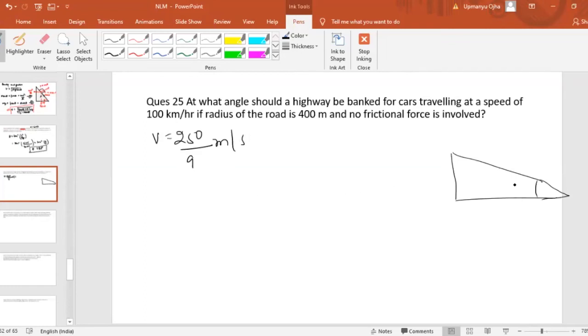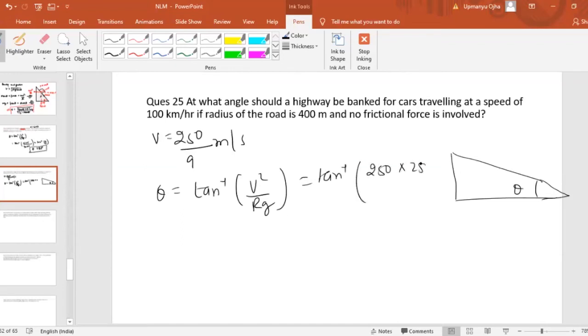Now we know that the angle theta will be equal to tan inverse of v square by r g. That would be tan inverse of 250 into 250 by 9 square, which is 81, into radius 400, and gravity is 10. If you solve this, you will get the value of somewhere around 0.19.